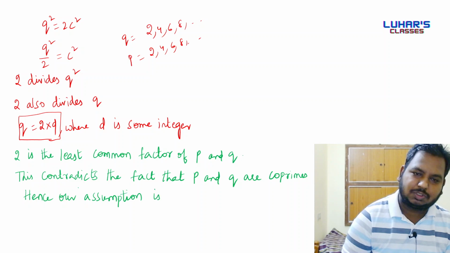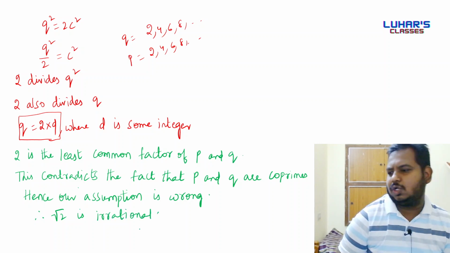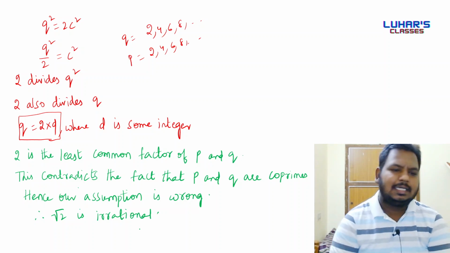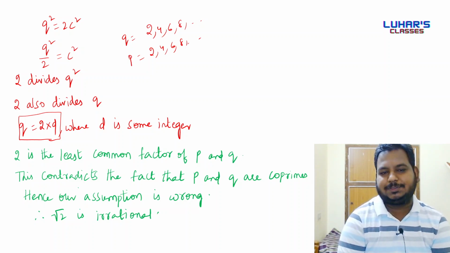Therefore root 2 is irrational. Okay, right. So just recap.